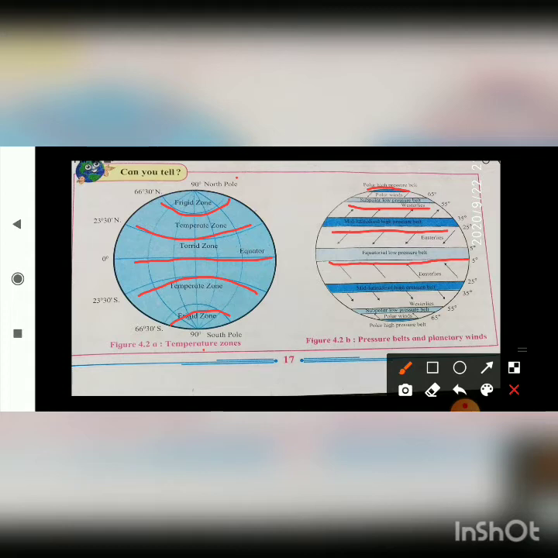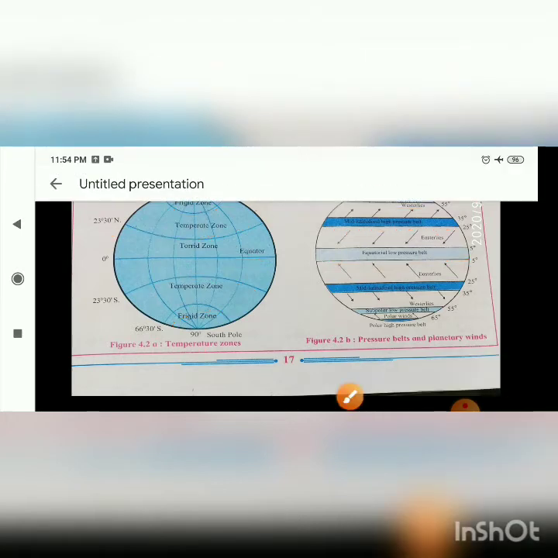For example, the temperate zone extends from 23 degree 30 minutes to 66 degree 30 minutes. Compared to this, the air pressure belt has limited extent. It is generally up to 10 degree parallel.